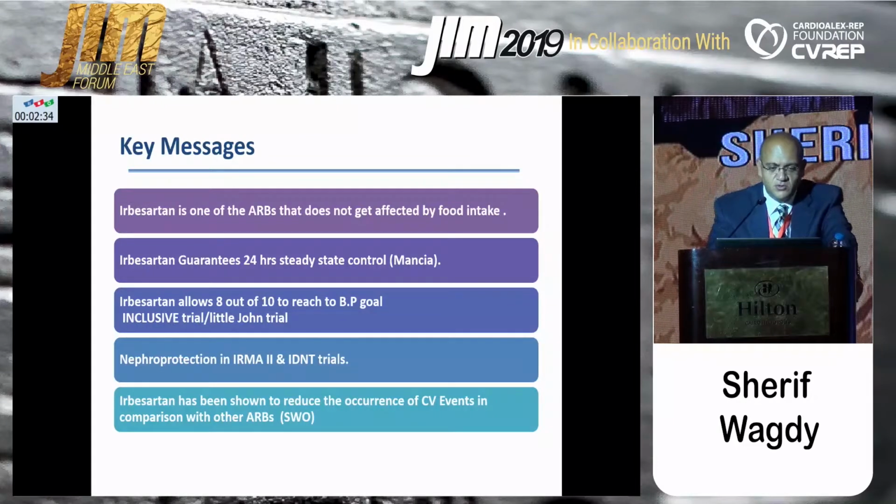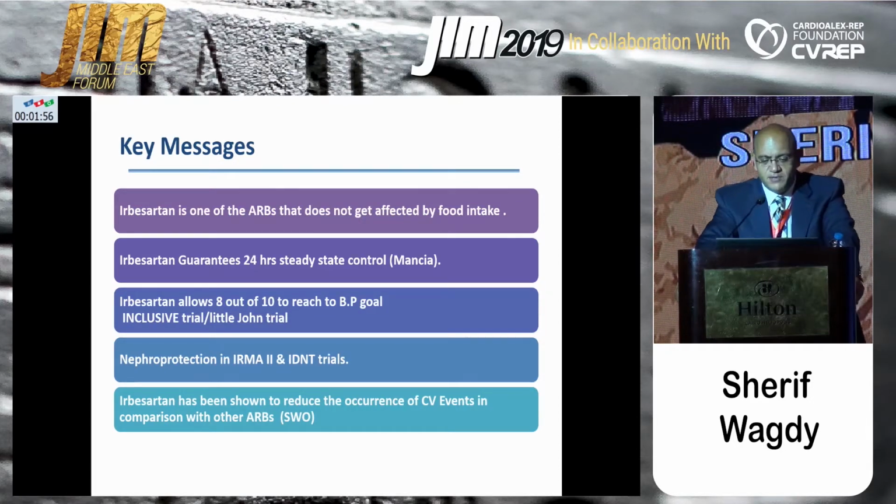So irbesartan is one of the ARBs that is not affected by any food intake. It can guarantee a 24-hour steady state control of the blood pressure without any fluctuation or blood pressure variability. It allows 8 out of 10 patients to reach blood pressure control. This was data from the INCLUSIVE trial or the Littlejohn trial. As we said, 80% achieved systolic blood pressure control. It has nephroprotection, from preventing overt proteinuria to end-stage renal disease.